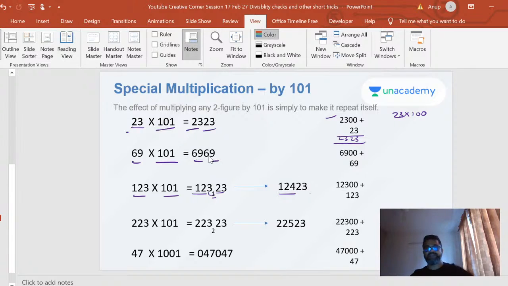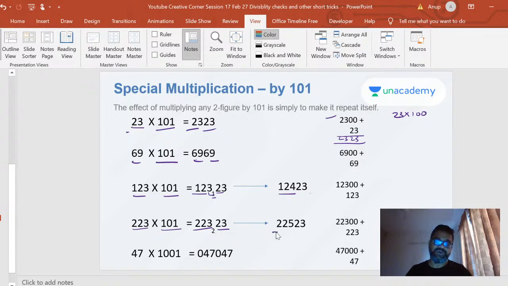It's probably milliseconds, you can answer it, right? So look at this example, 223 into 101. You write 223, 23, and that 2 gets carried. Look at the base: this base is of hundreds, right? So units and tens, you're allowed two digits here, units and tens. This one gets carried over into this.